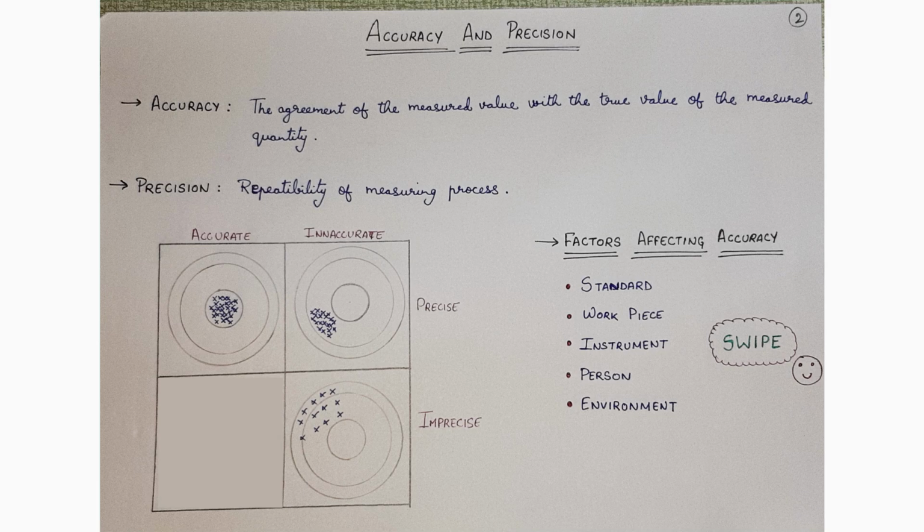If say the true value is 55.5 and you are able to achieve 55.4, it will be said as accurate value. But if you are able to obtain 55.45, this will be called as more accurate value than the previous one. Whereas precision is the repeatability of the measuring process.